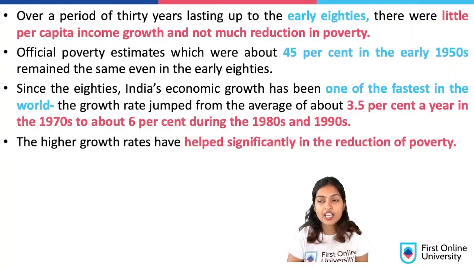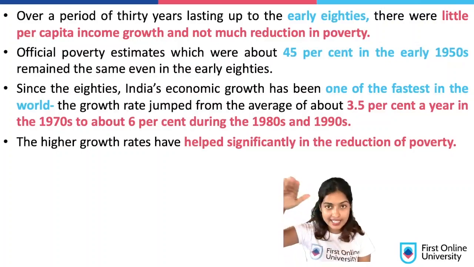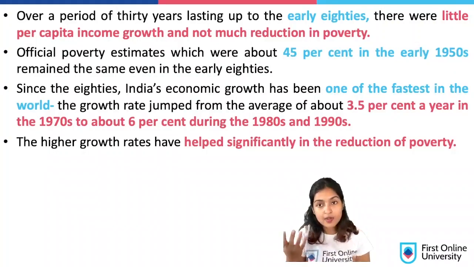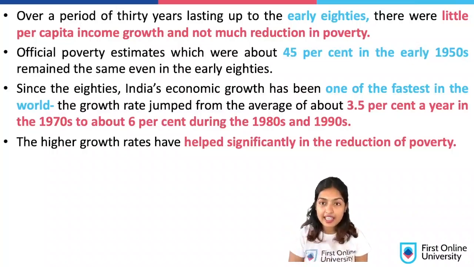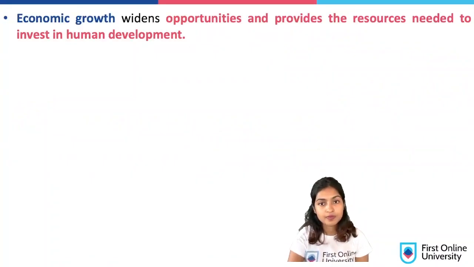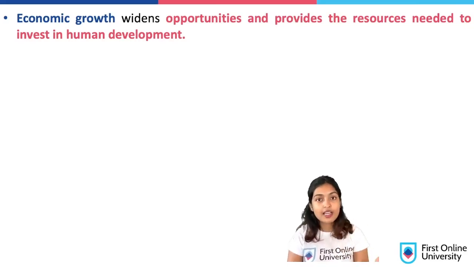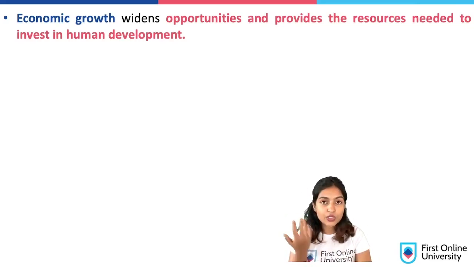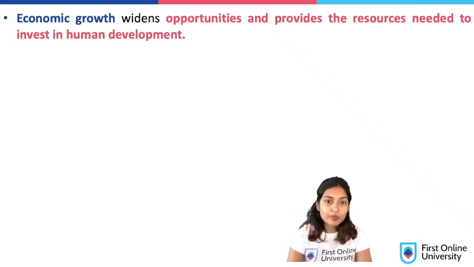So it is very, very natural that when the economy is growing, when it is progressing, when the graph is like that, naturally people can afford a lot because of their higher incomes. And when you can afford a basic living, that means you are not below the poverty line. So when there's economic growth happening, there are lots of job opportunities, and hence less unemployment, right? More job opportunities, that means more people get jobs.